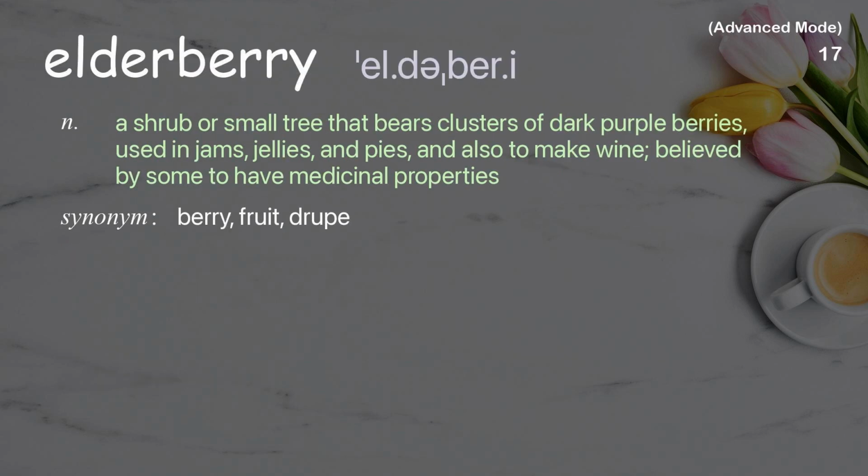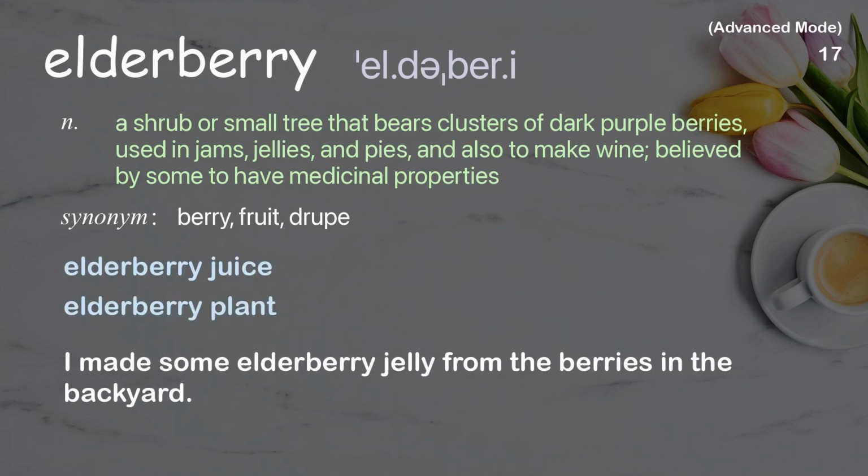Elderberry. A shrub or small tree that bears clusters of dark purple berries, used in jams, jellies, and pies, and also to make wine, believed by some to have medicinal properties. Examples: Elderberry juice. Elderberry plant. I made some elderberry jelly from the berries in the backyard.